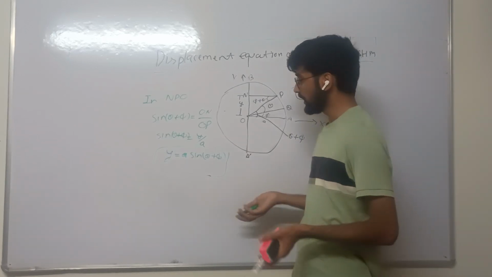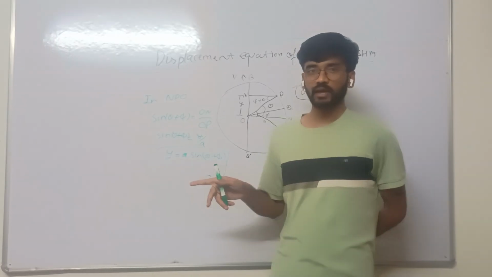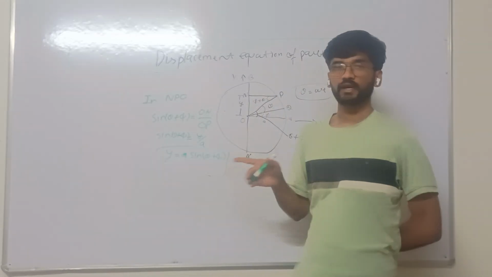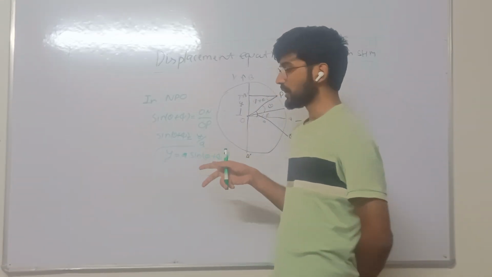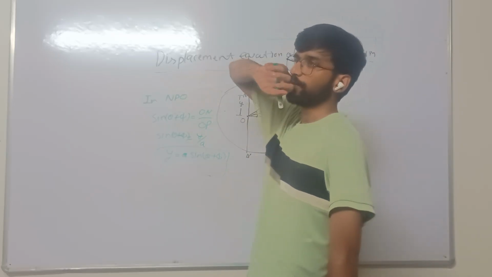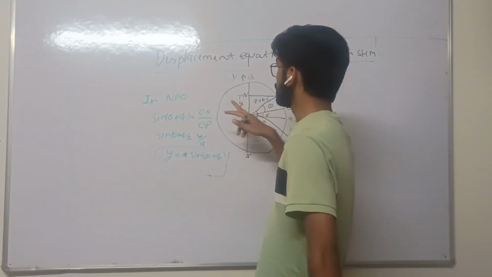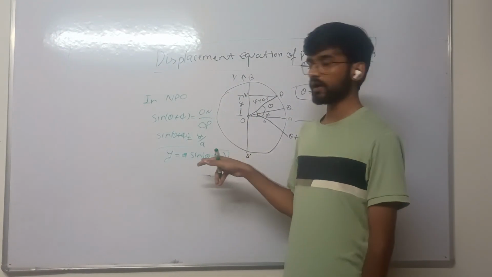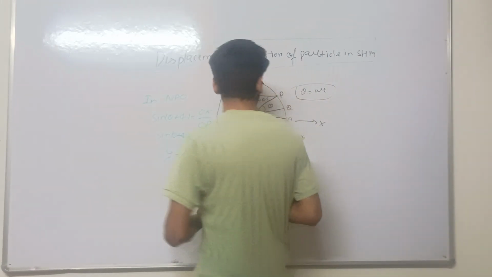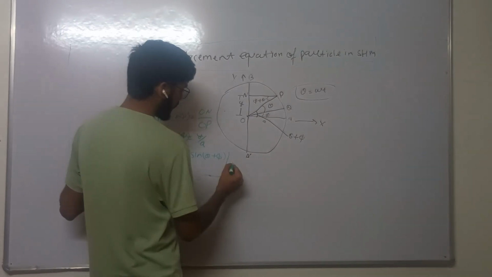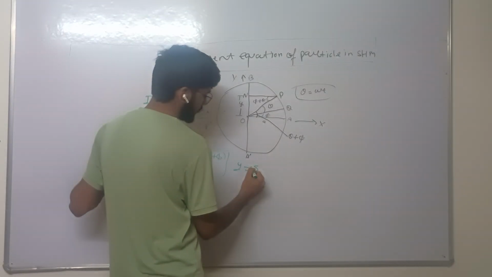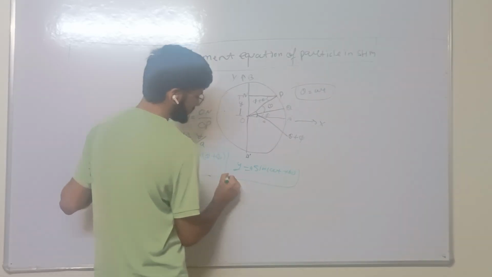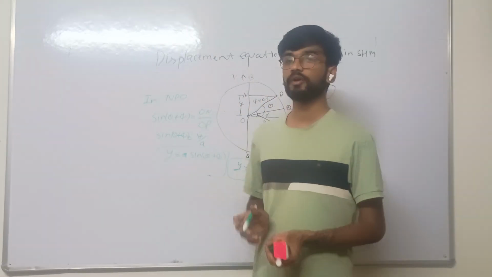This is the displacement equation of a particle in simple harmonic motion. So till now I discussed the simple definition of simple harmonic motion and oscillatory motion, and simple harmonic motion as a projection of uniform circular motion. I proved that the displacement of a particle in simple harmonic motion is y equals a sin theta plus phi, where theta is omega into t. So y equals a sin omega t plus phi.